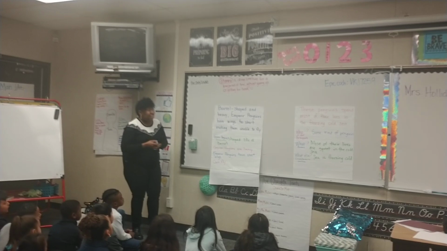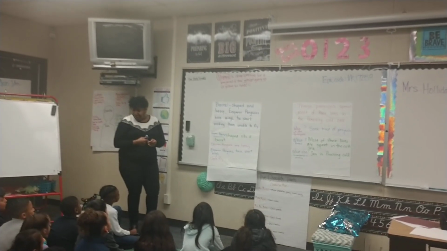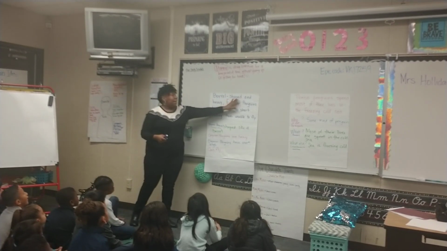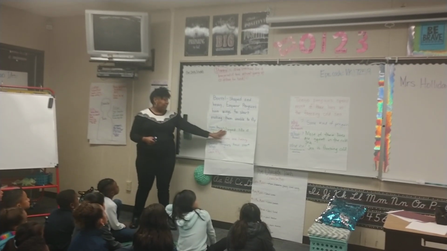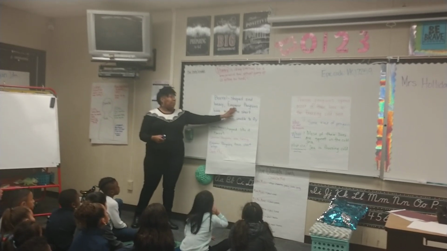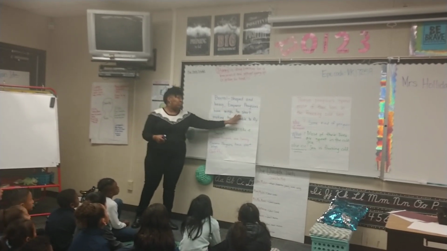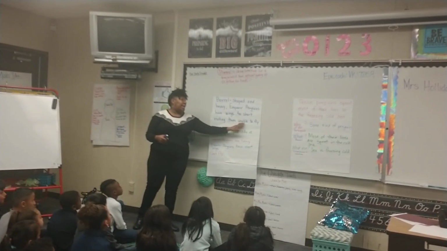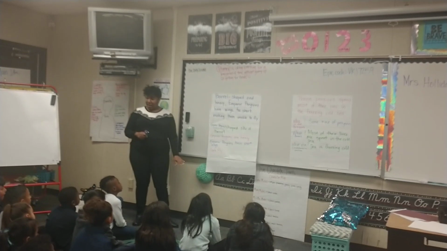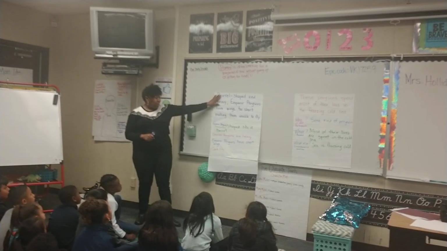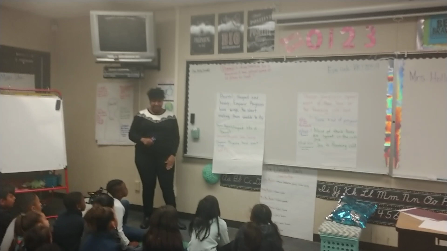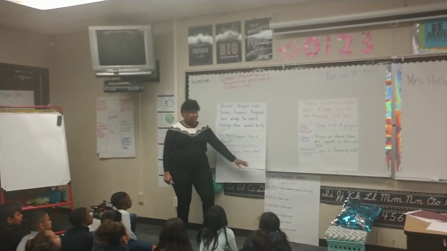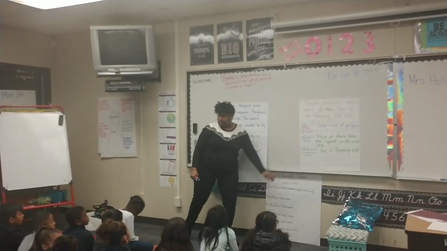All right, so let's look at the sentence again and see, did we get all of the information that the author put in there out of it? So let's see. Barrel shaped and heavy. So we got that they're shaped like a barrel and that they're heavy. Emperor penguins have wings too short. So we have that they have short wings, making them unable to fly, and that they can't fly. Right? So here's one sentence and look at all of this stuff that's in there. That's packed in there, right? Yeah. So again, we found it because we asked who, what, and what else, right?